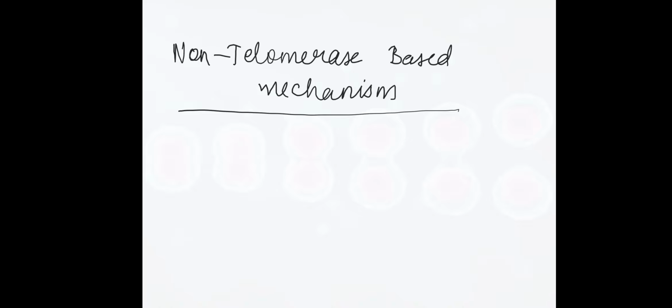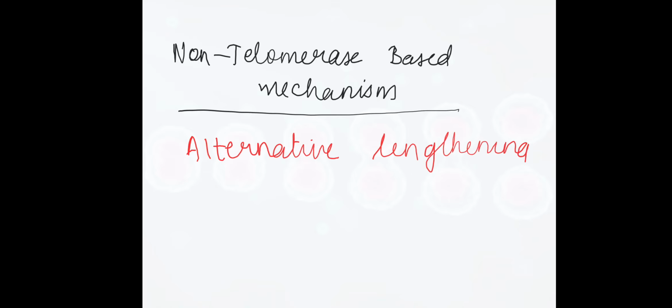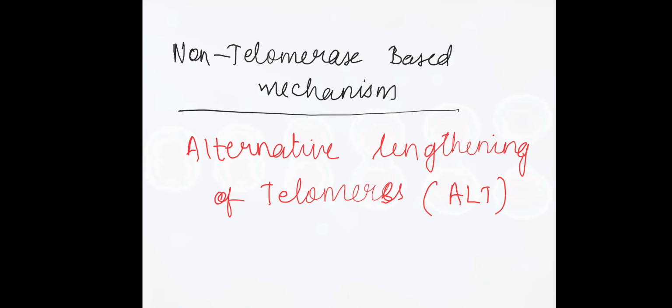That mechanism is called alternative lengthening of telomeres. In short, we will call it ALT.